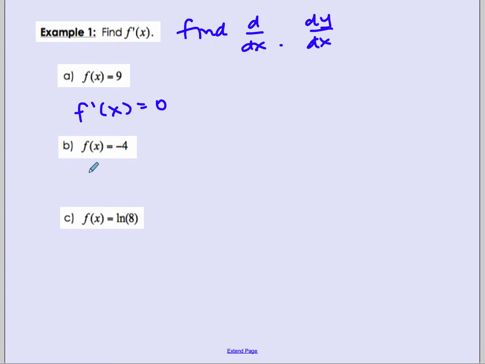We have f of x equals -4. It's a constant, there's no x by it. That's the other reason I know something's a constant: there is no x associated with it. So f prime of x for this one would equal 0.